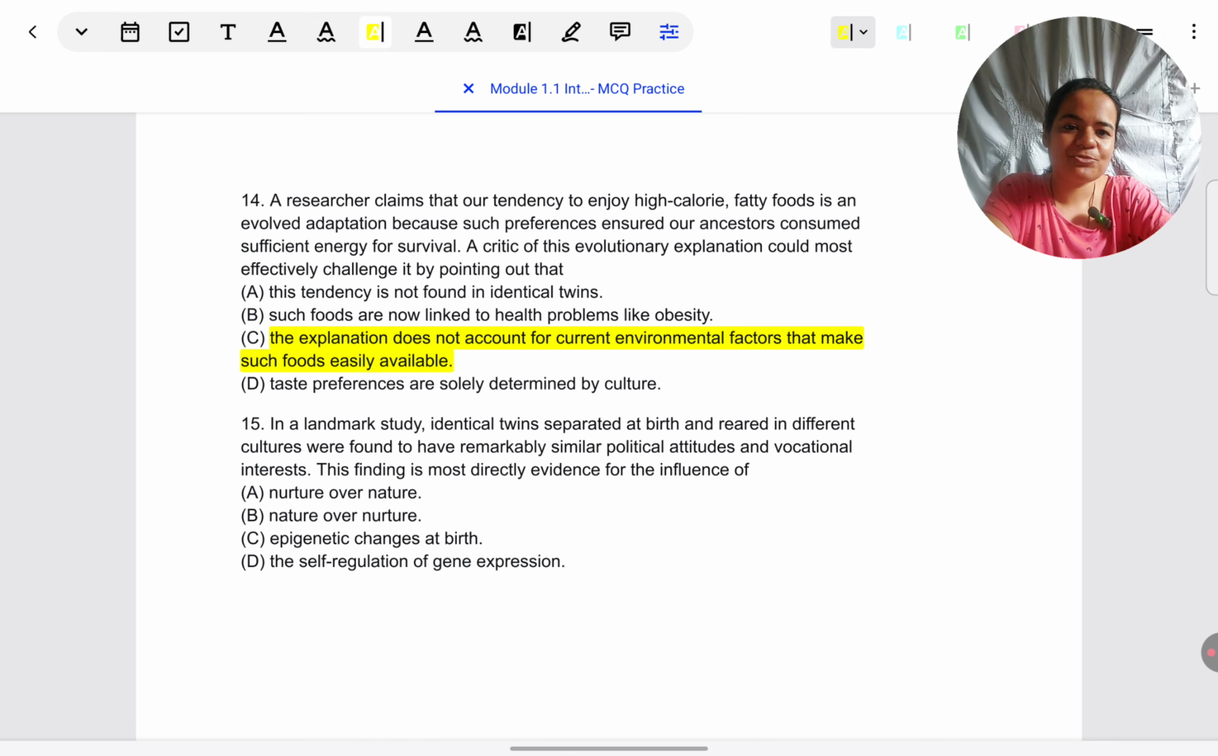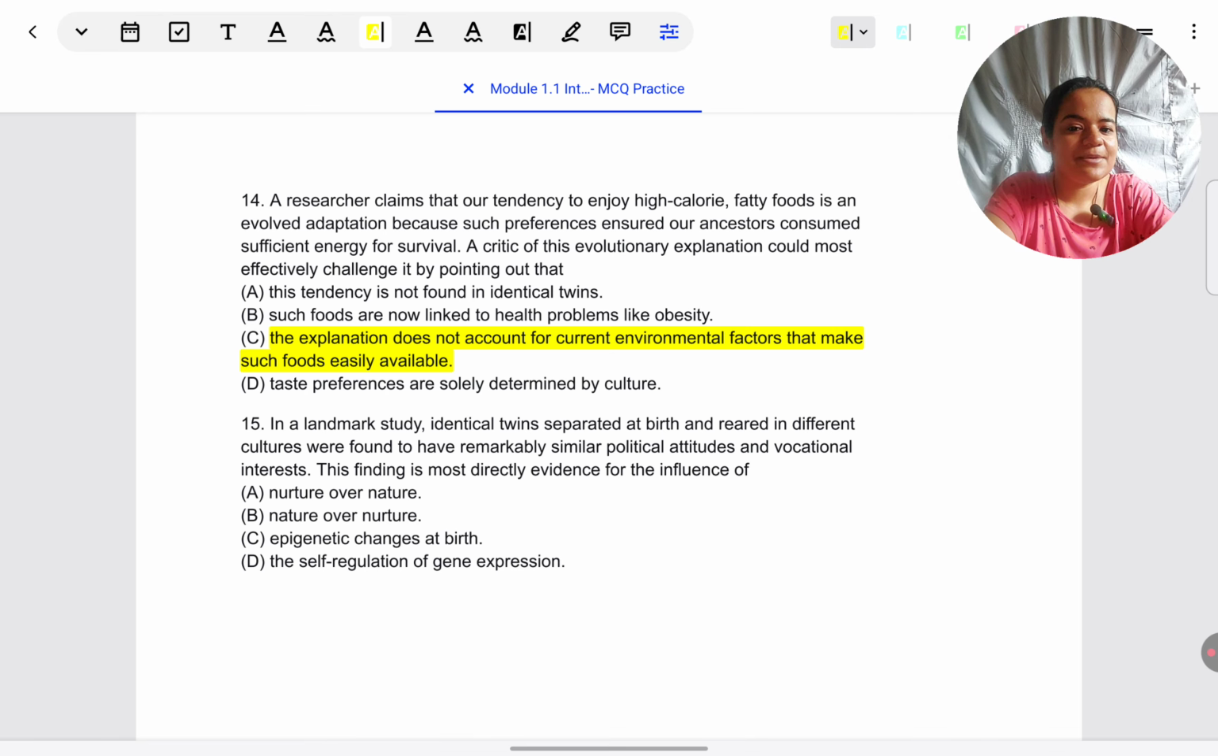And let's look at the last question. In a landmark study, identical twins separated at birth and reared in different cultures were found to have remarkably similar political attitudes and vocational interests. This finding is most directly evidence for influence of... if I go by length, I'll choose D. So I won't go by length.